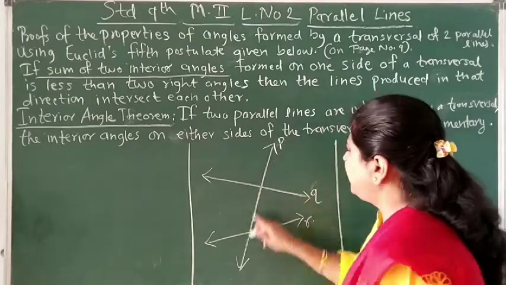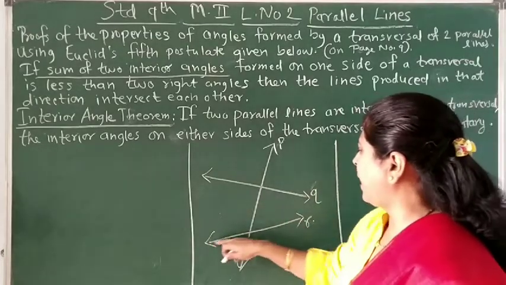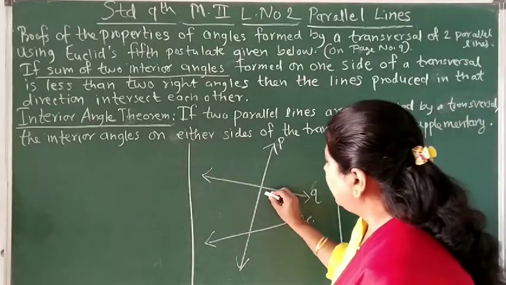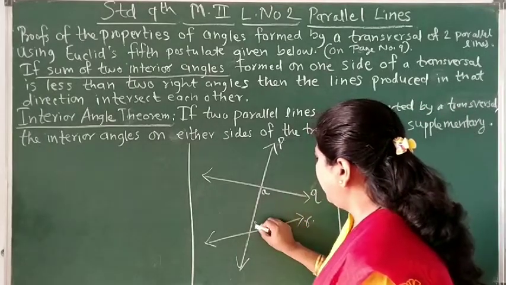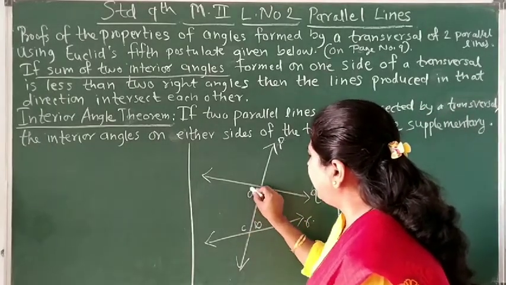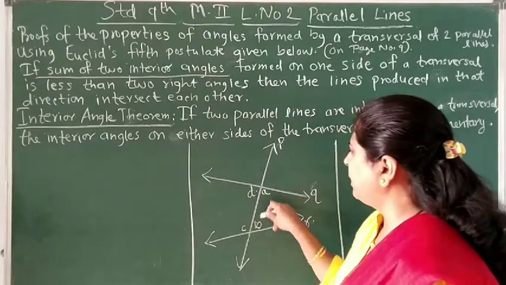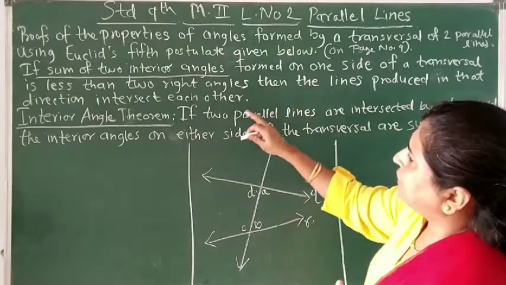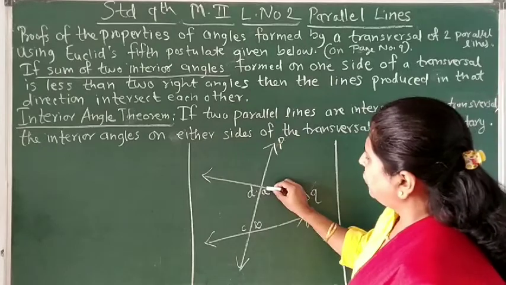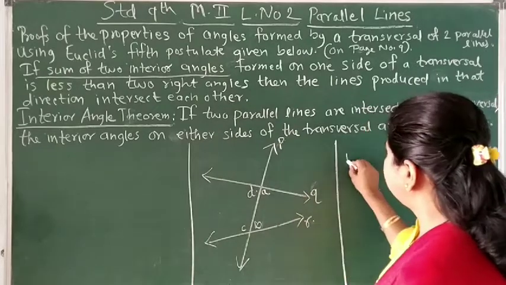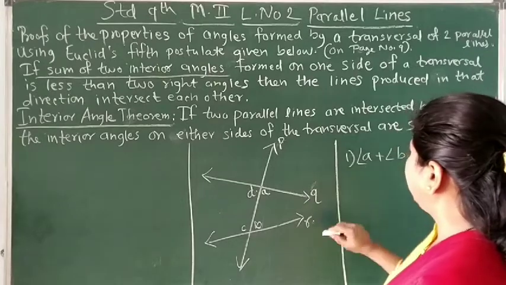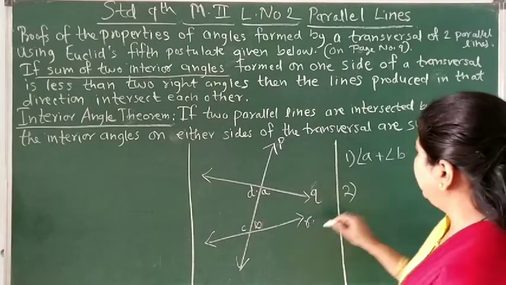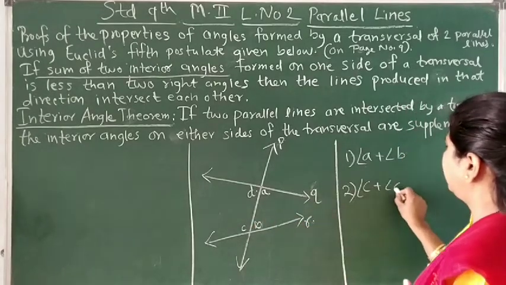So P is a transversal of lines Q and R such that the interior angles formed, we can name as A, B, C and D. These are the 4 interior angles, and what is given? The sum of interior angles. On one side the sum is angle A plus angle B, and on the other side it is angle C plus angle D.